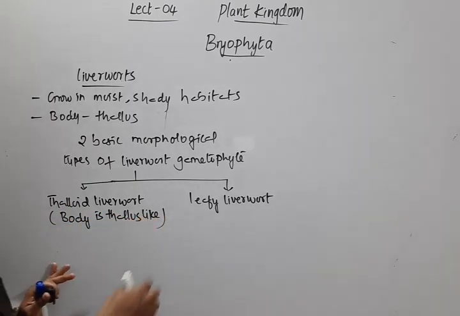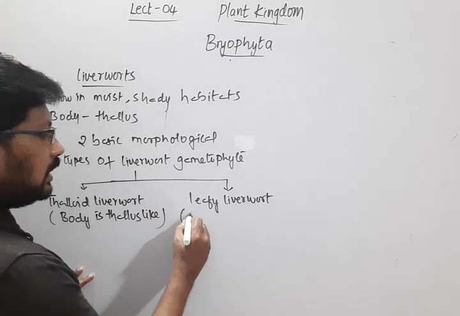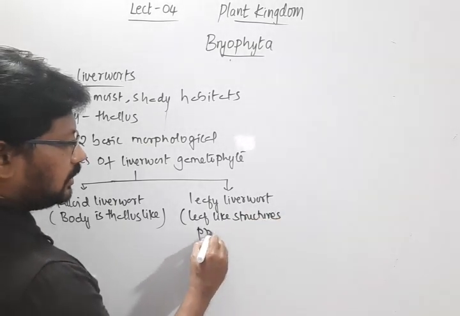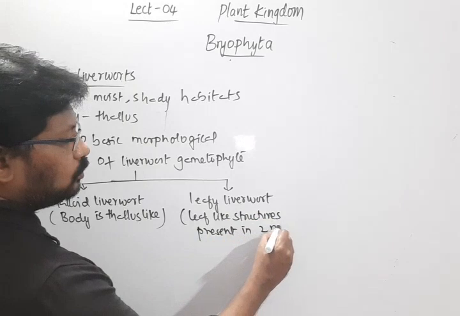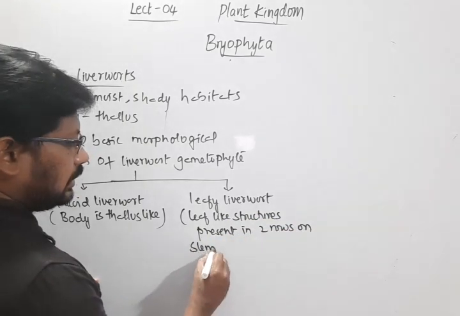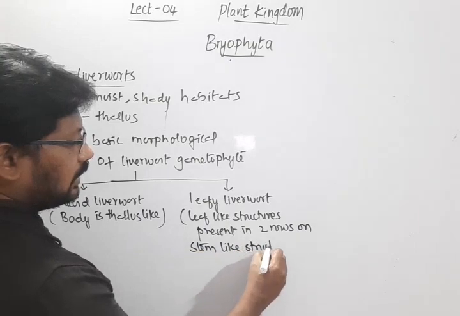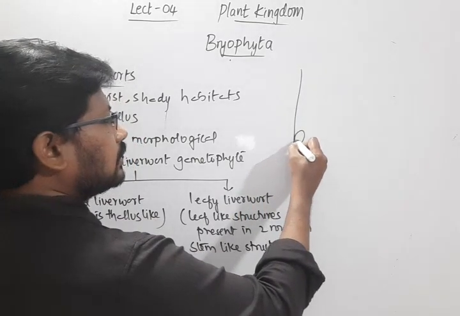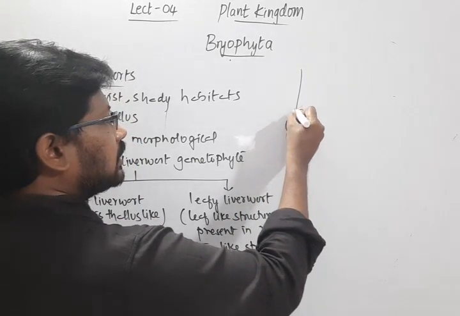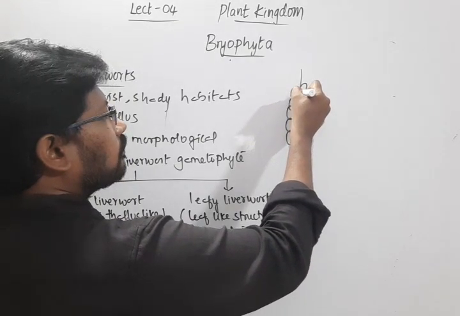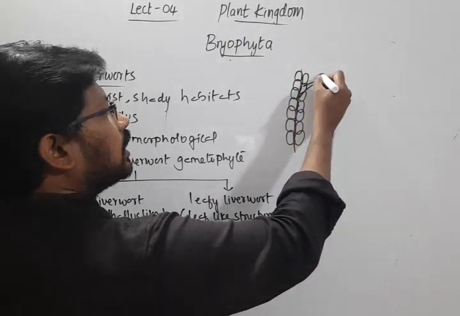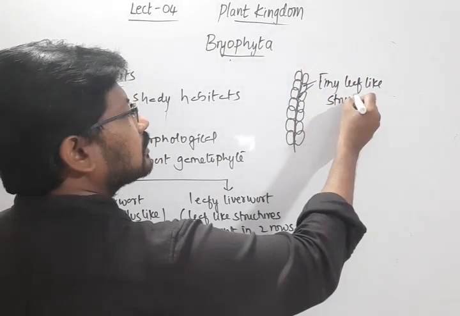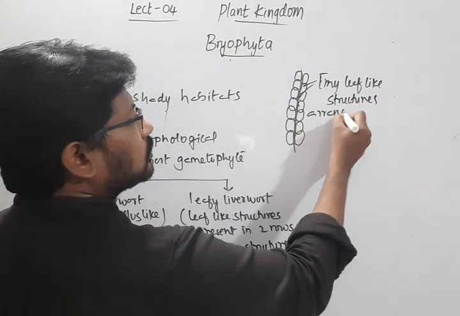In the leafy liverwort, we see leaf like structures present in two rows on stem like structures. I already told you that there are no true stems or leaves, so we see only these tiny leaf like structures arranged in two rows.